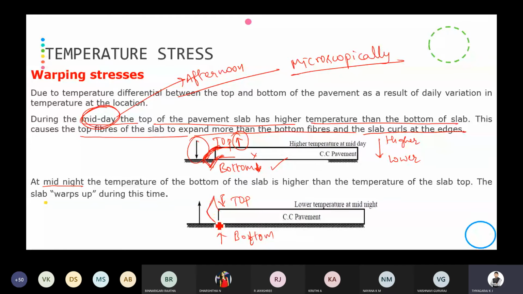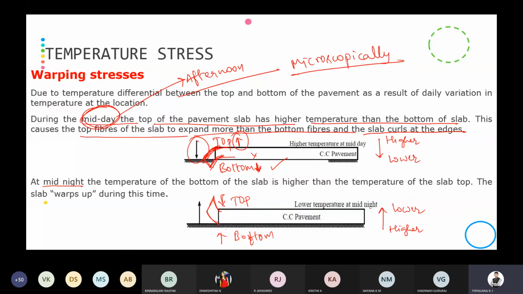The slab will bend upwards, and here also the slab will be moving from a higher temperature to a lower temperature. So remember, during midday, the slab will bend from top to bottom. During the midnight, the slab will bend from bottom to top. That is, from higher temperature to lower temperature, it will be bending.